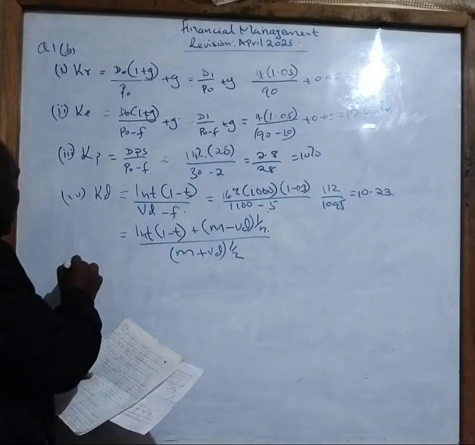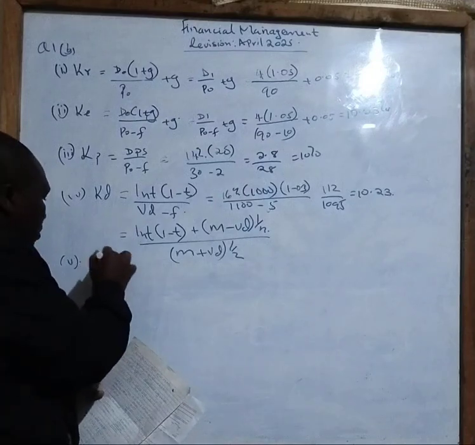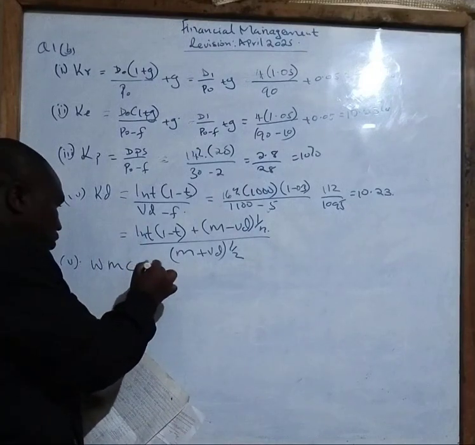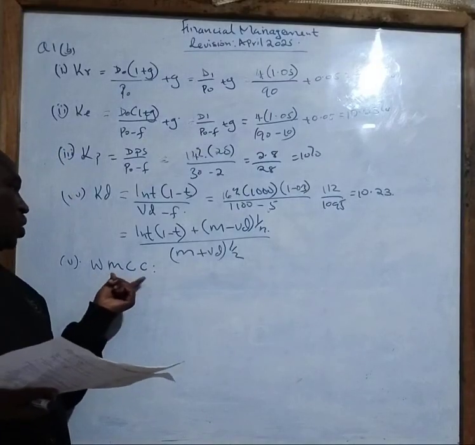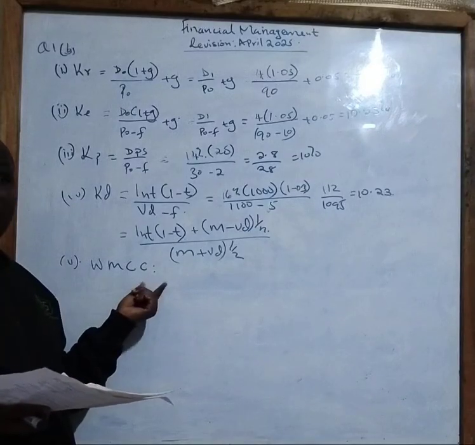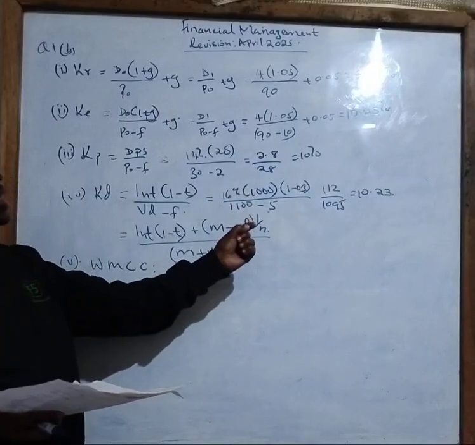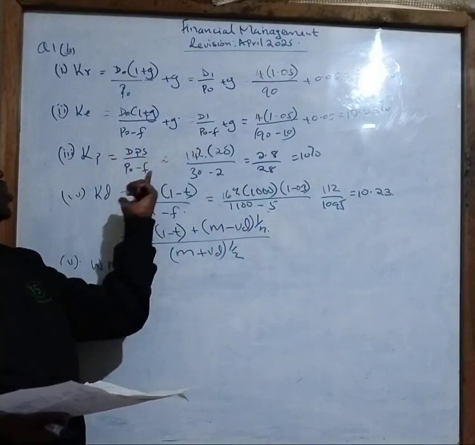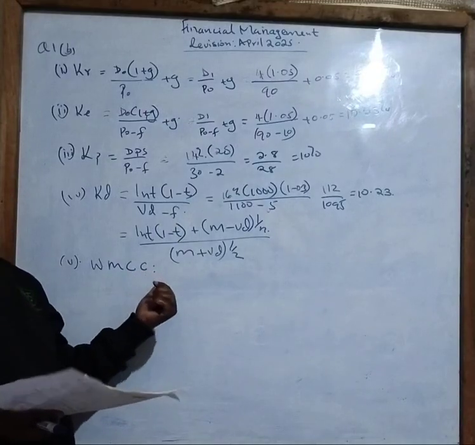Now, the last question, that is number 5: calculate the weighted marginal cost of capital. And you can see, weighted marginal cost of capital is carrying more marks, around 6%, meaning there is a lot of work. Each of these was carrying actually 2 marks, but here, there is a lot that you need to do.